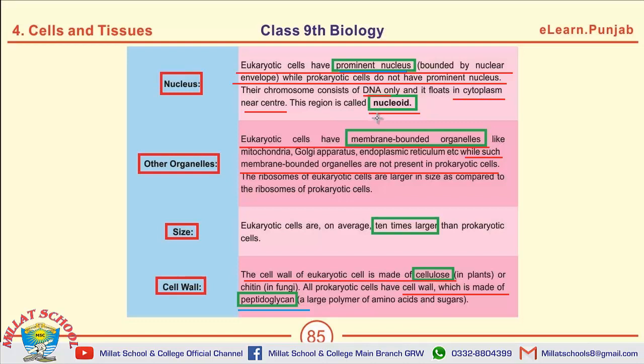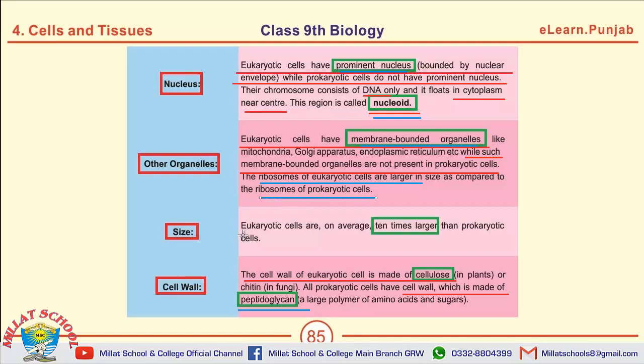The next one is about nucleoid. The other one is about the membrane bound organelles. Those are present in eukaryotic cells and not present in prokaryotic cells. The ribosomes of eukaryotic cells are larger in size as compared to the ribosomes of prokaryotic cells.